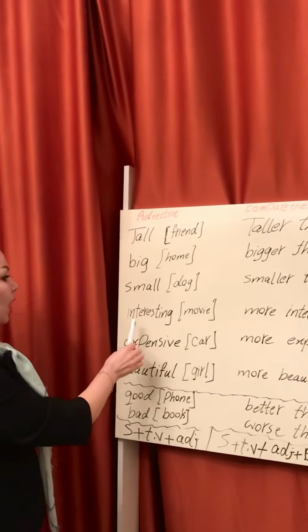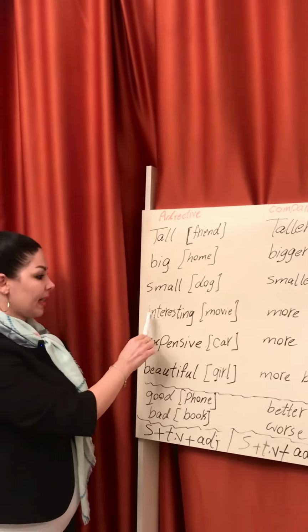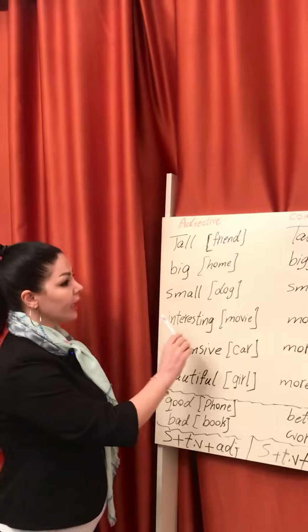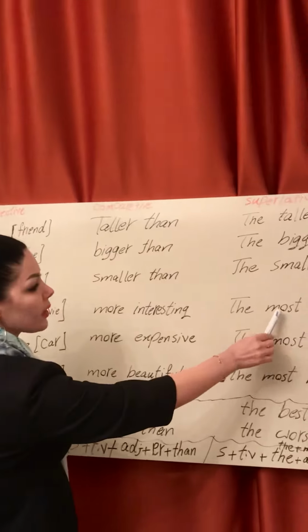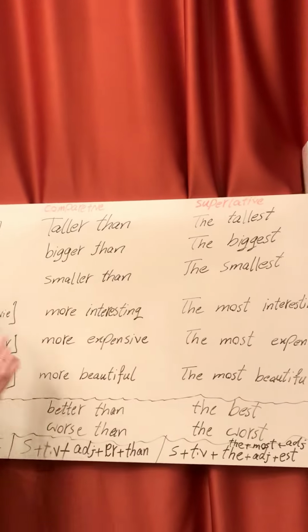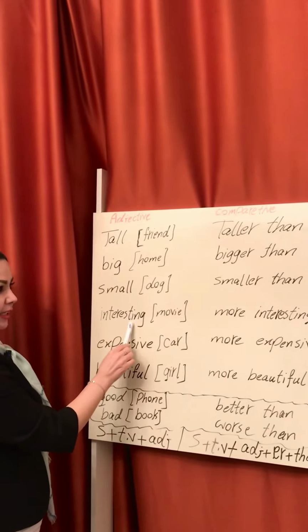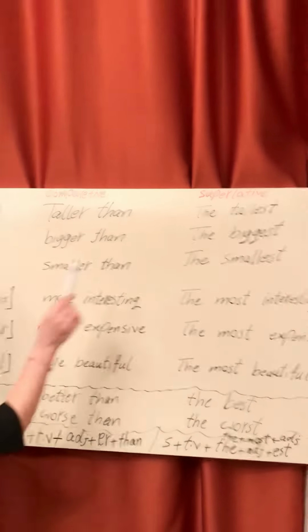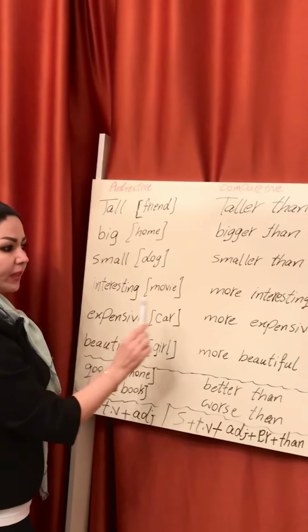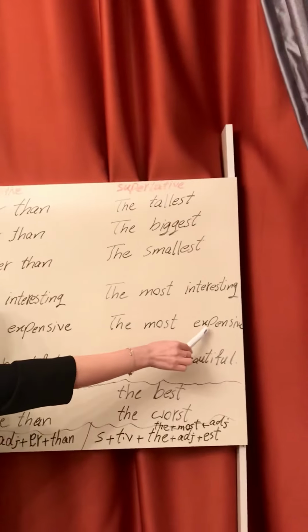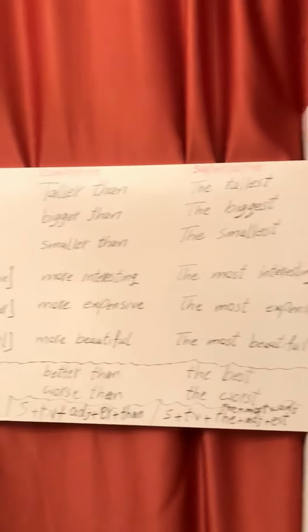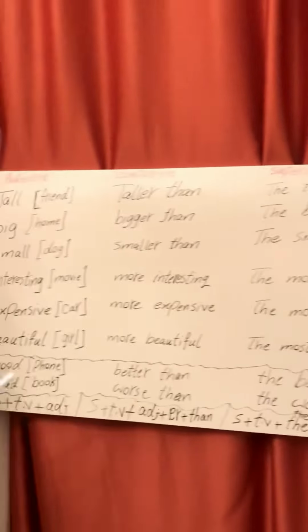But for adjectives that have more than two syllables, we use "the most" before the adjective. For example, interesting, the most interesting; expensive, the most expensive; beautiful, the most beautiful.